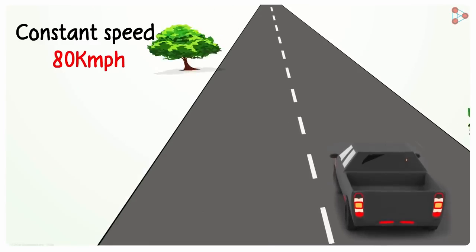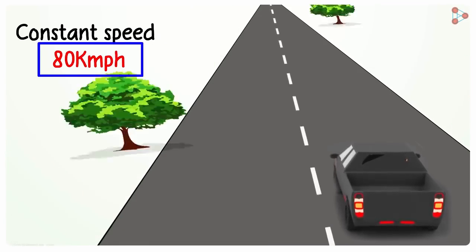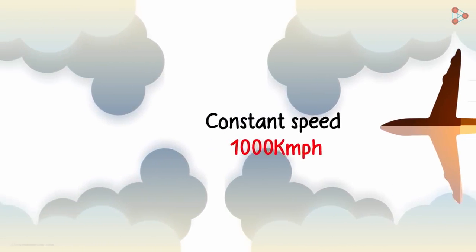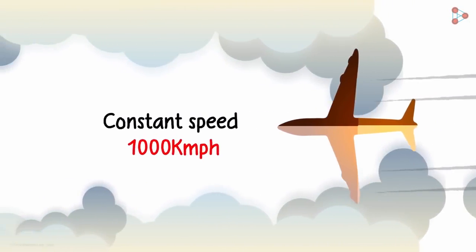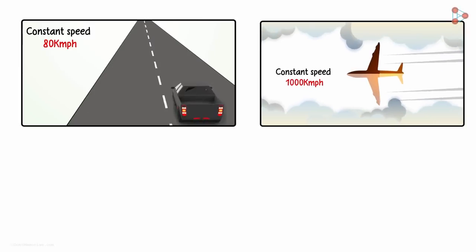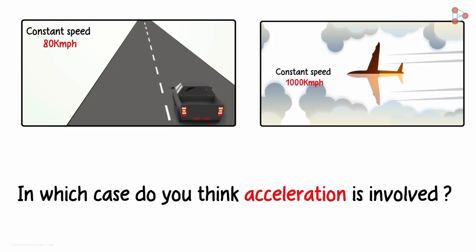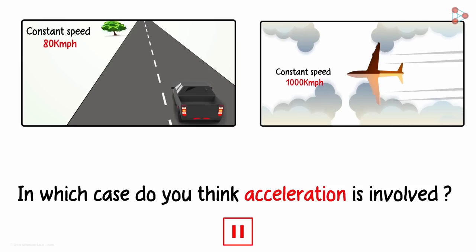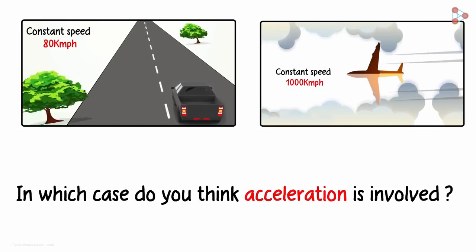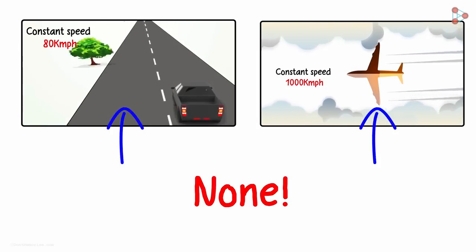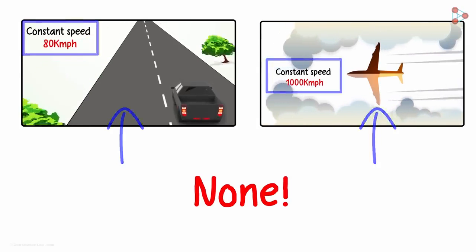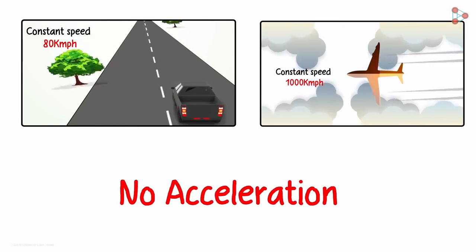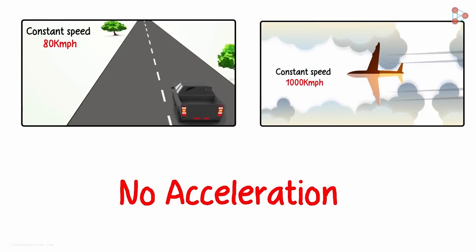In the first one, a car is traveling in a straight line at a constant speed of 80 kilometers an hour. And in the second one, a plane is traveling in a straight line at a constant speed of 1000 kilometers an hour. In which case do you think acceleration is involved? None. In both cases, the velocity is not changing at all. Hence, there will be no acceleration in either of the cases.